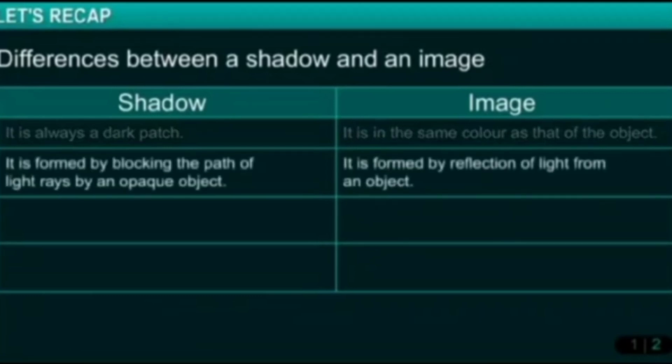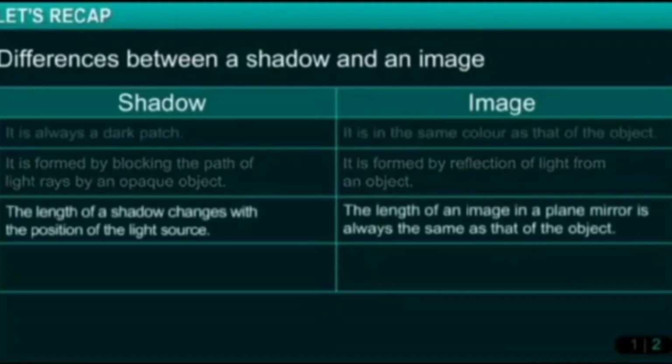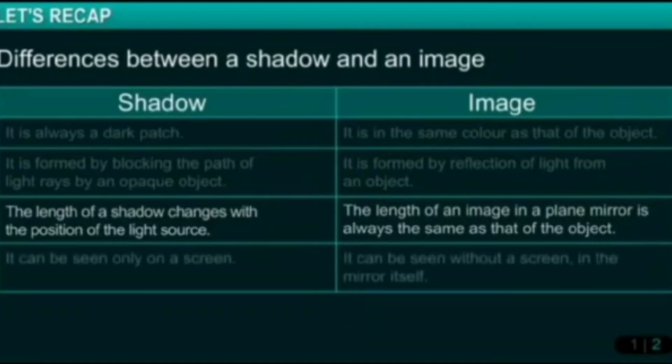Shadow is formed by blocking the path of light rays by an opaque object, but an image is formed by reflection of light from an object. The shadow length changes with the position of the light source, whereas the length of an image in a plane mirror is always the same as that of the object but laterally inverted.